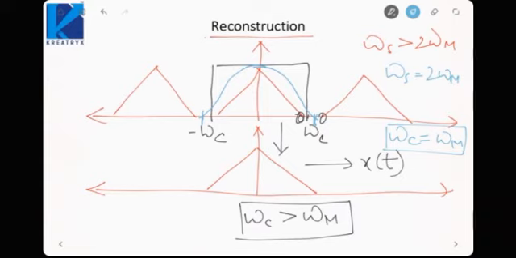It cannot have a sharp cutoff. That is practically not realizable. So we have to keep some separation between lower and higher frequency components, so that while taking the low pass filter, higher frequency components do not enter the spectrum. They are filtered out. That we need to take care. So that is why we have to take omega s greater than 2 omega m. Ideal sampling is not done, because otherwise the low pass filter would not be able to apply.